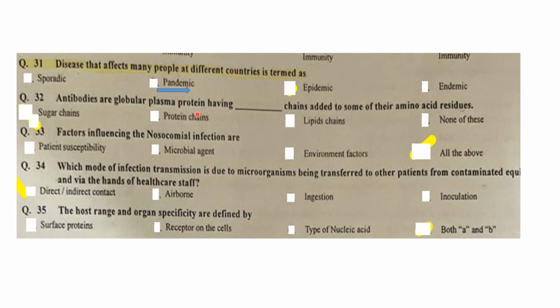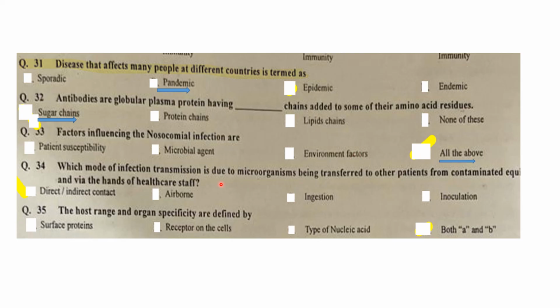Antibodies are globular plasma proteins with sugar chains added to some of their amino acid residues. That's why antibodies are called glycoproteins. Immunoglobulins are glycoproteins. Factors influencing nosocomial infection are patient susceptibility, microbial agent, and environmental factors. So all of the above is the good option.